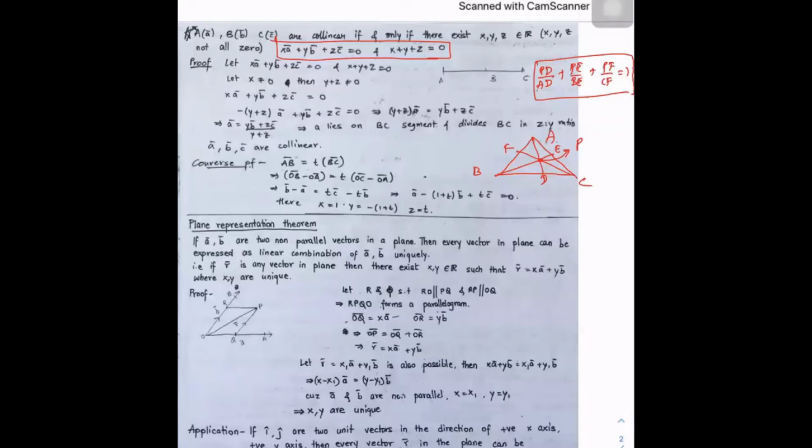That point may be inside, even outside also it's fine. Here, diagram-wise I'm drawing like this, but even if it's outside also fine. If they're intersecting outside of the triangle also fine, outside of the tetrahedron also fine in 3D. So if lines from A, B, C, D are concurrent at O, then in that what you will get is,